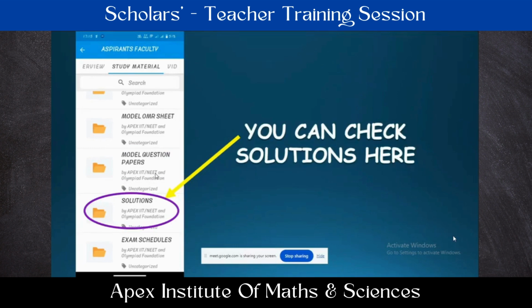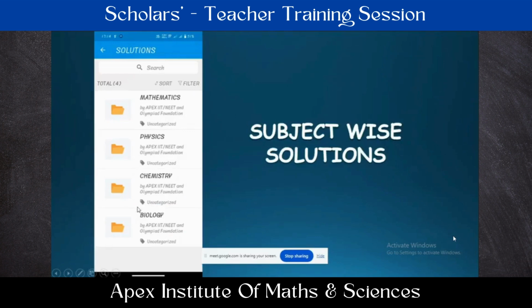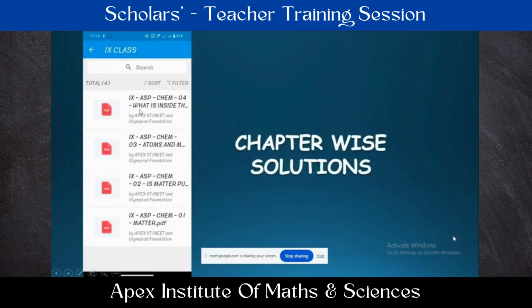As I told, we are going to share the solutions through WhatsApp as well as the mobile app. So in the mobile app, in the faculty batches, study material column, there is a folder with the name solutions. You can find subject based folders inside. In the subject based folder, if you open your subject, chapter wise EN solutions will be given in that. In that way, EN solutions are also given in the mobile app.